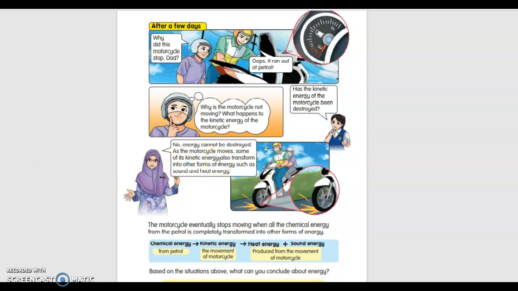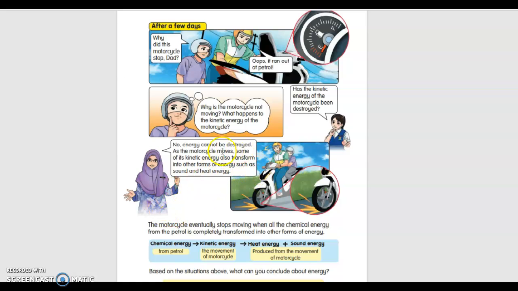As the motorcycle moves, some of its kinetic energy also transforms into other forms of energy, such as sound and also heat energy. See here, the moving object also has other forms of energy like sound energy, heat energy, potential energy.